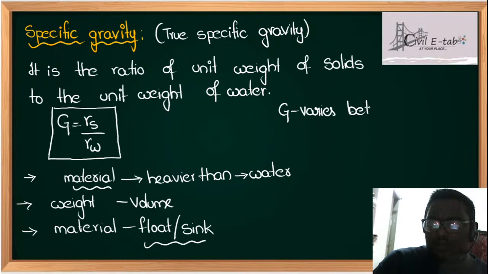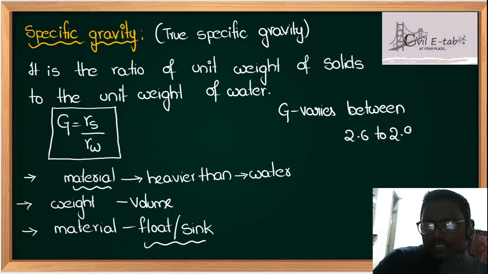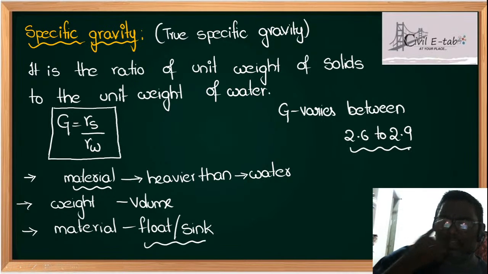Some people will tell you different ranges for organic and inorganic soils, but this range is more than sufficient.